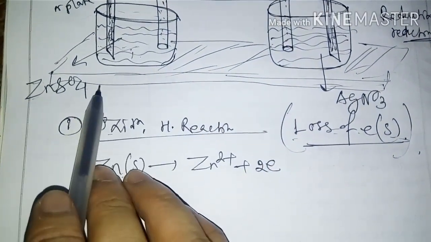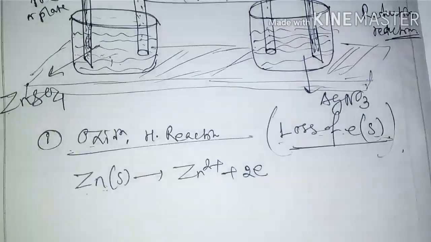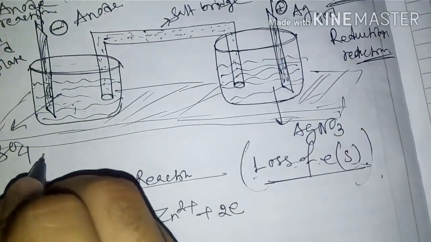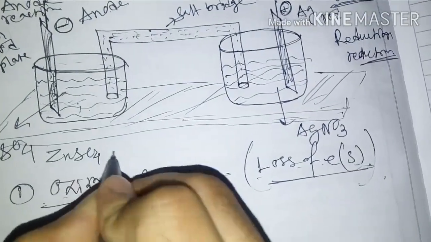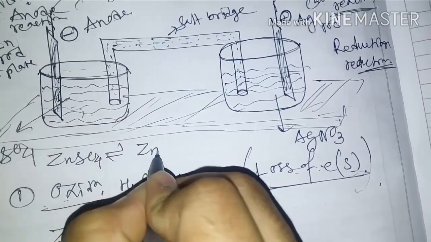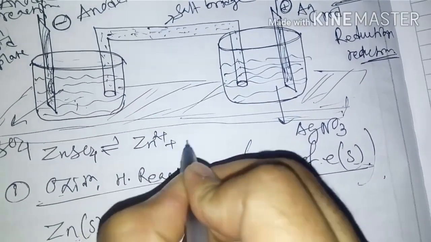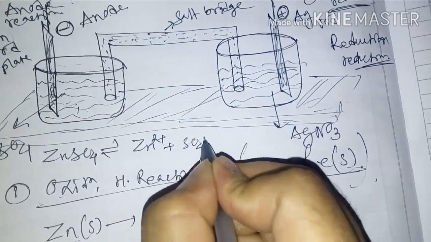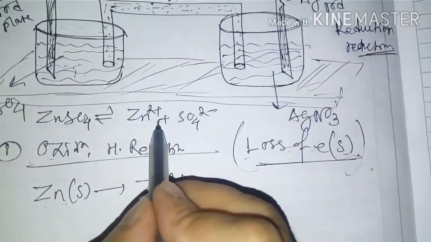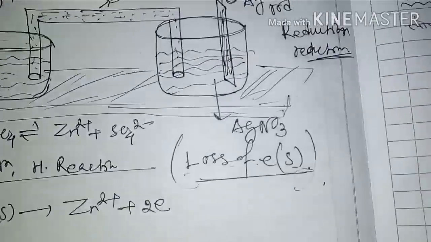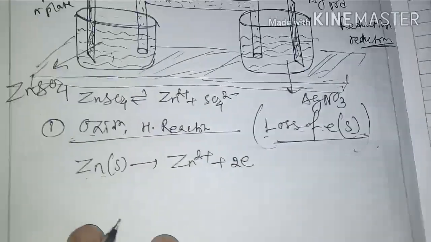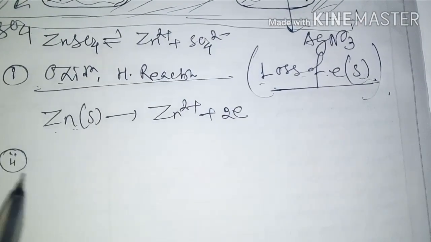This one is ZnSO4. This ZnSO4 has to be split like this: ZnSO4 to Zn2+ and SO4 2-. Understood?